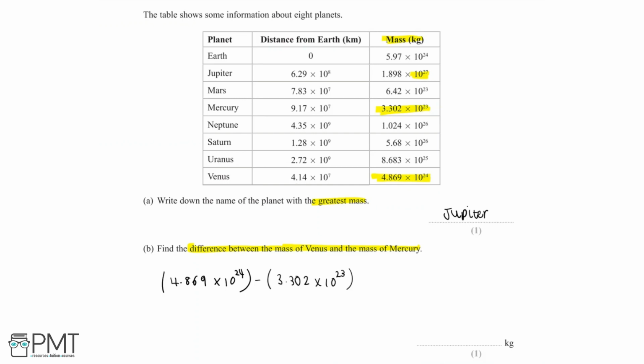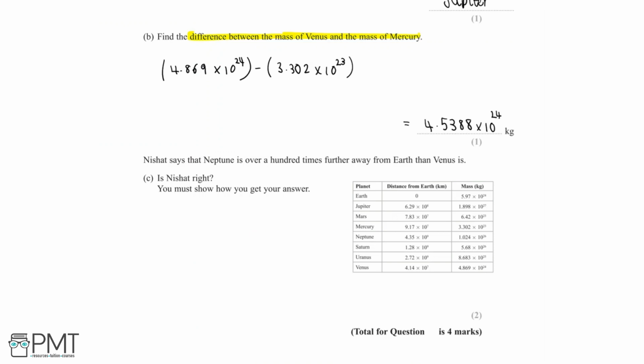And so plugging this into our calculator, we'll get a final answer of 4.5388 times 10 to the power of 24 kilograms. In part C, Nishat says that Neptune is over 100 times further away from Earth than Venus is. We need to prove whether or not Nishat is correct.